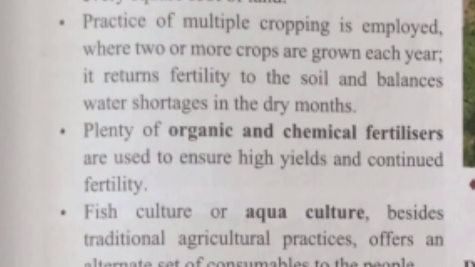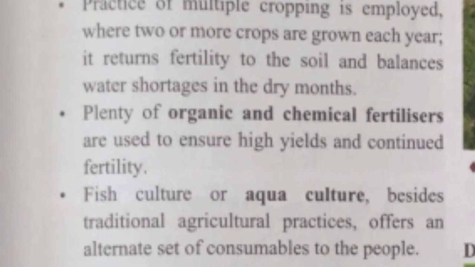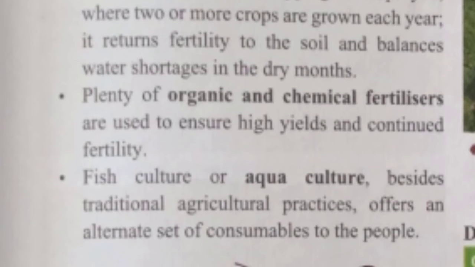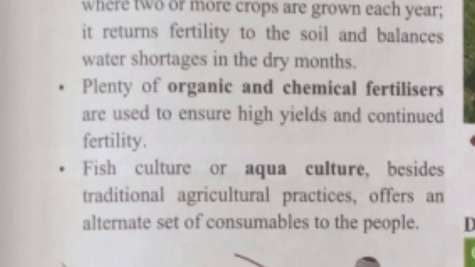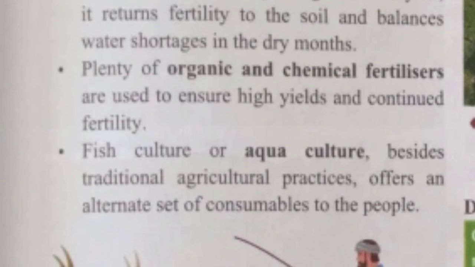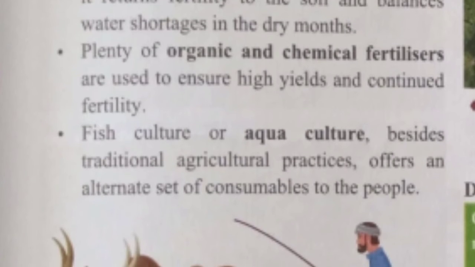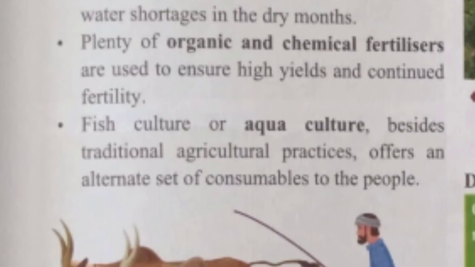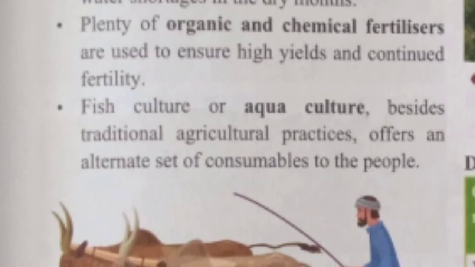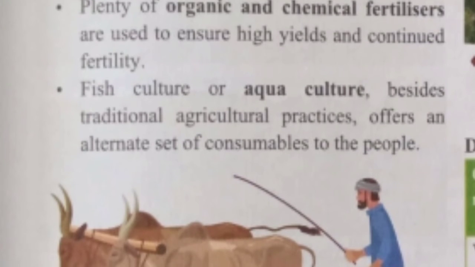Organic fertilizers, especially animal manure and night soil or human waste, are used to increase the fertility of the soil. There is a need for some irrigation for the growth of the crops. Crop rotation means growing different crops in a year on the same piece of land to restore soil fertility. Farmers take the crops in rotation.